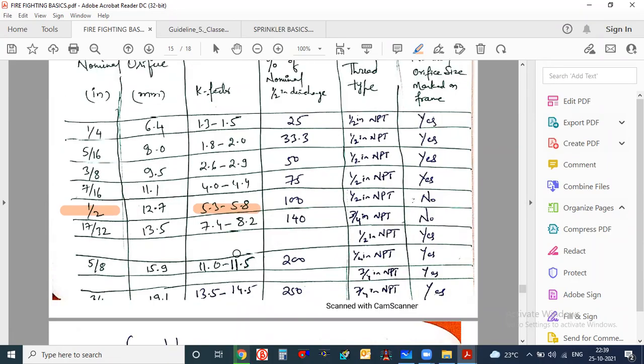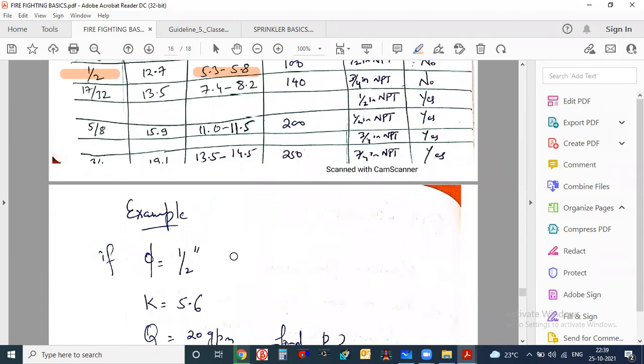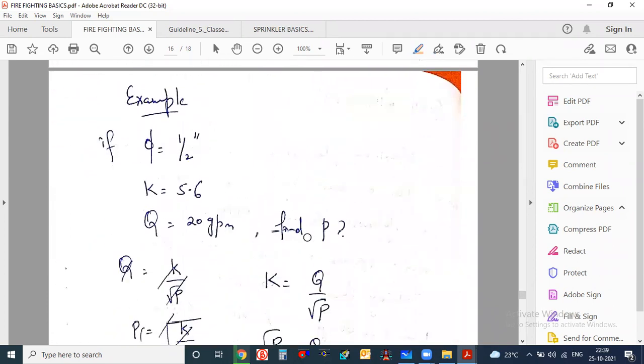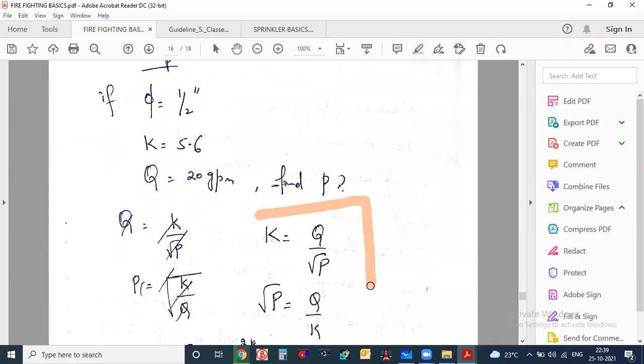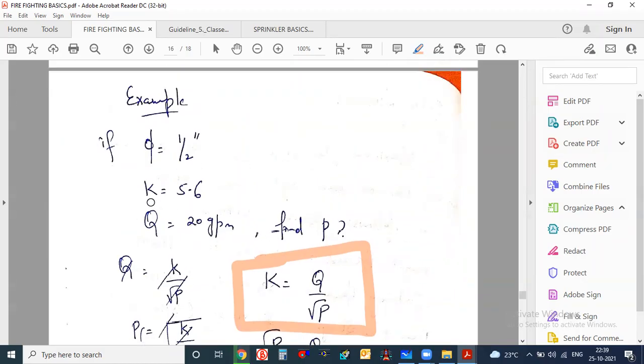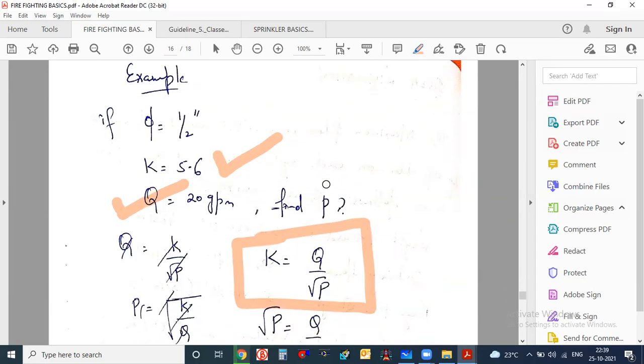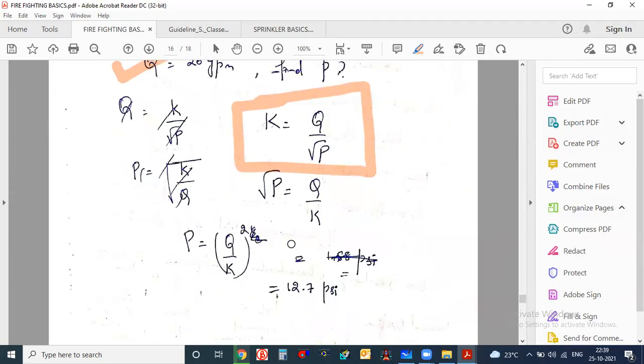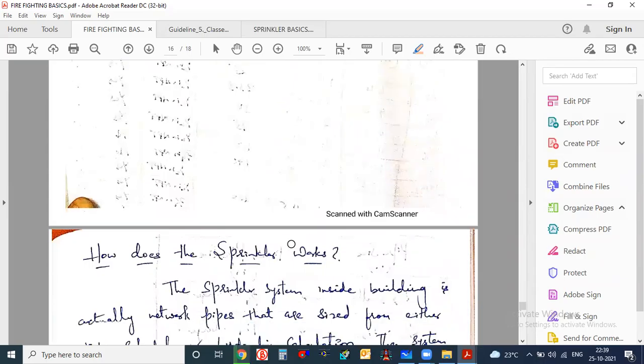Some small example is given on how to find the K factor. This is the formula to find the K factor, which is given in NFPA 13 only. If you know the Q value and the K value, you can easily find the pressure value. If you know the pressure value and the K value, you can easily find the Q value. One example is here.